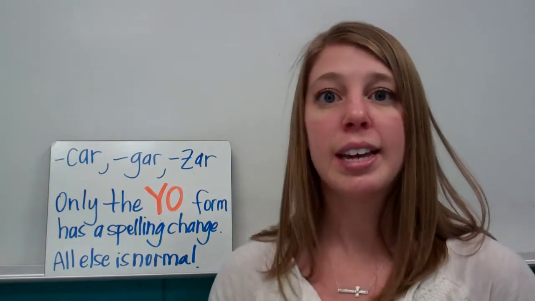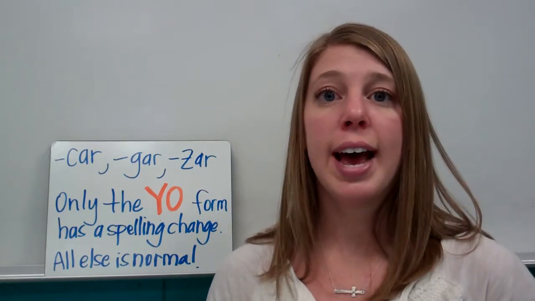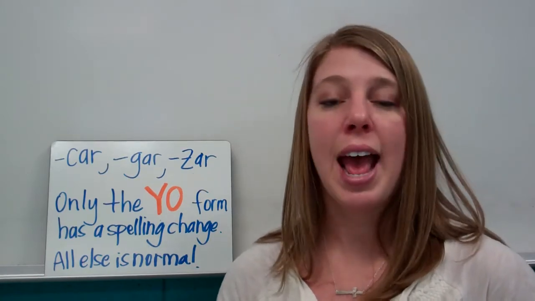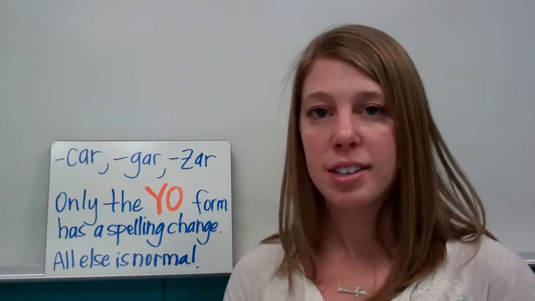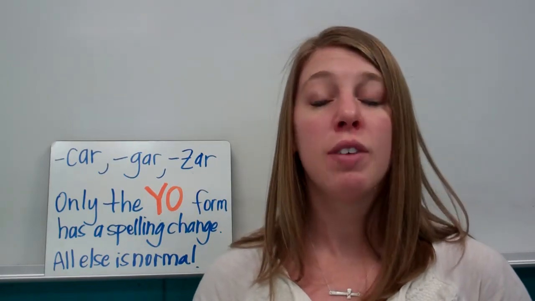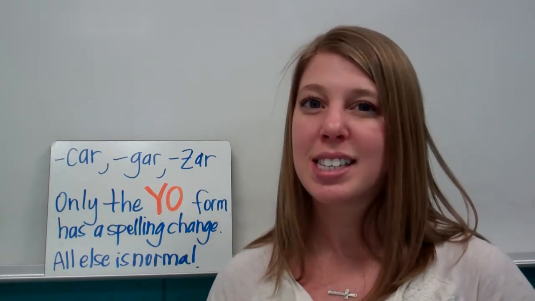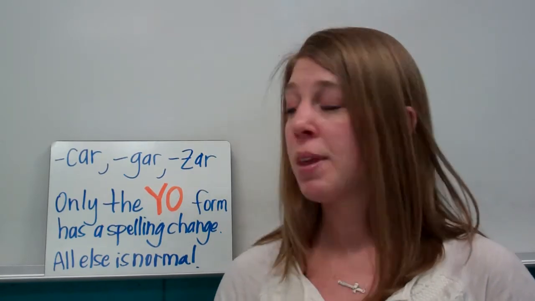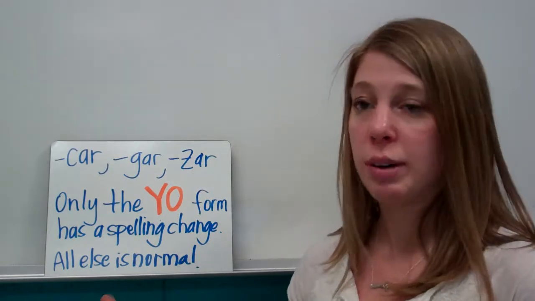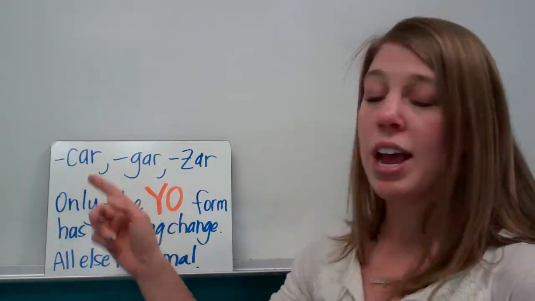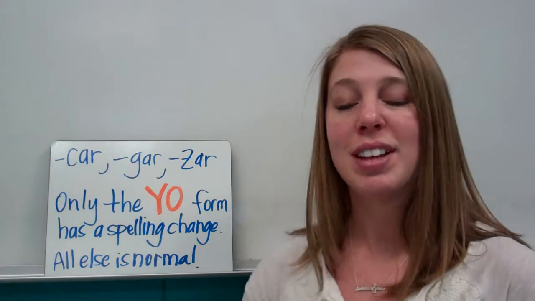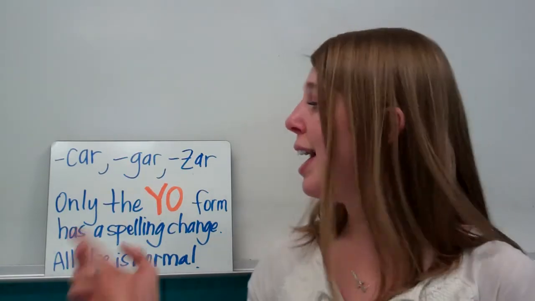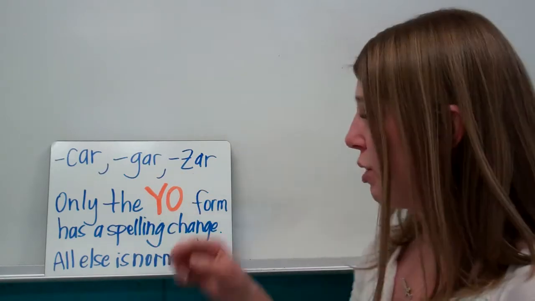The reason is that in Spanish 1, we learned that whenever a C is in front of a hard vowel, like an A, an O, or a U, it has the K sound. But whenever it's in front of an E or an I, it has the S sound. Same thing for G versus G or H. This is why we have to change it, because the yo form of an AR verb ends in an é with an accent, which is a soft vowel, and it changes the sound of the C, G, and Z. So that's why we have to change them.